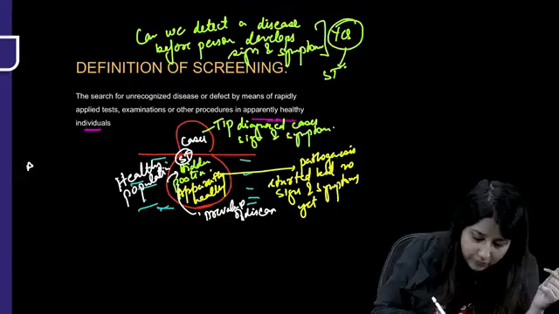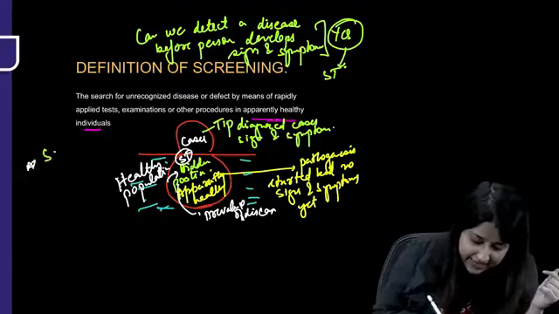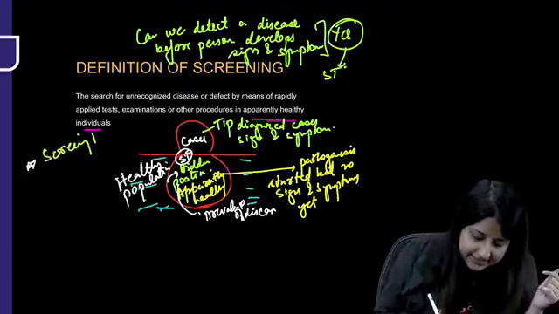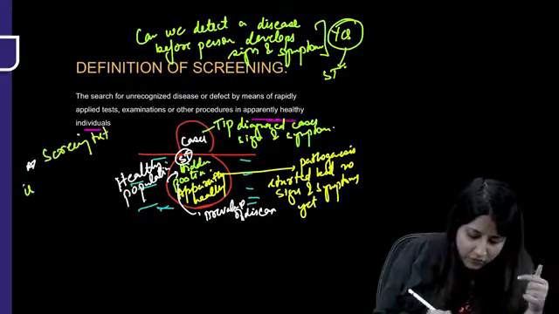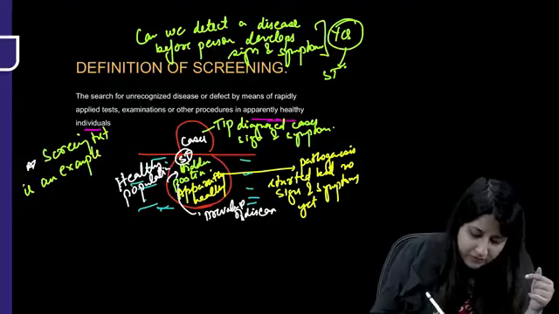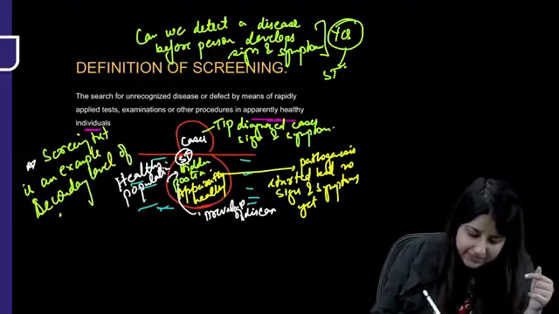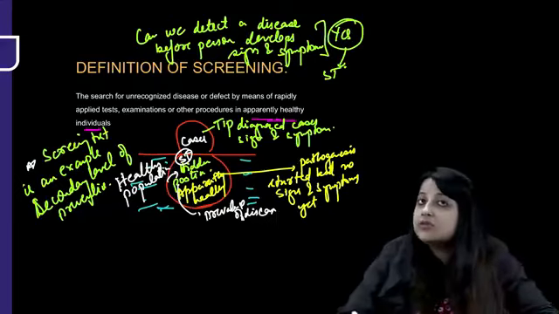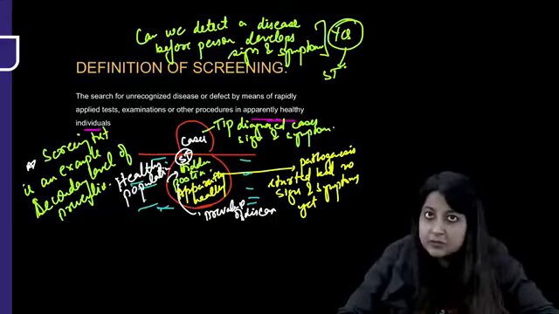So another golden point you will remember is that screening is an example of which level of prevention? It is an example of making an early diagnosis and providing timely treatment, the secondary level of prevention. That's a golden point. So a screening test is applied on this hidden portion.